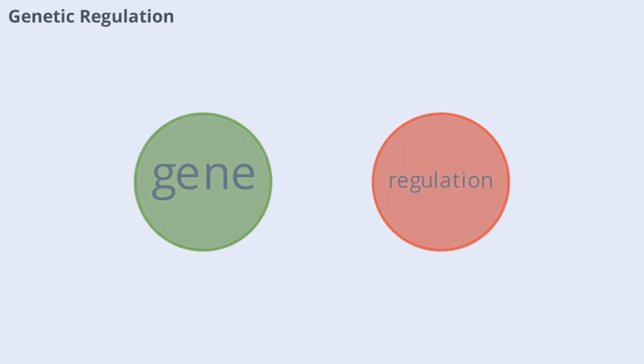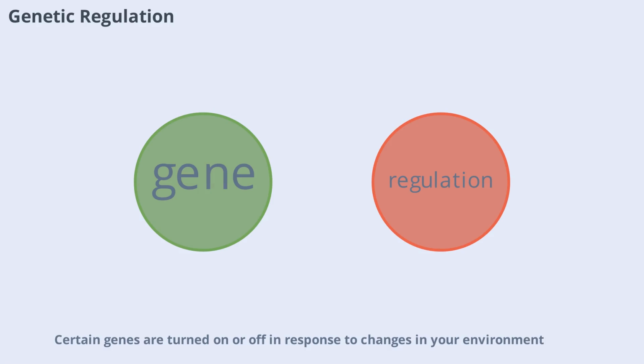Your genes also play a role in metabolism and homeostasis. Certain genes are turned on or off in response to changes in your environment. This genetic regulation ensures that your body produces the right proteins and enzymes at the right time, helping you adapt to new situations and maintain internal balance.